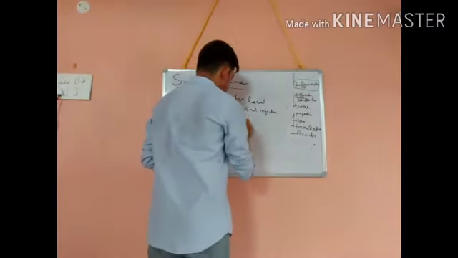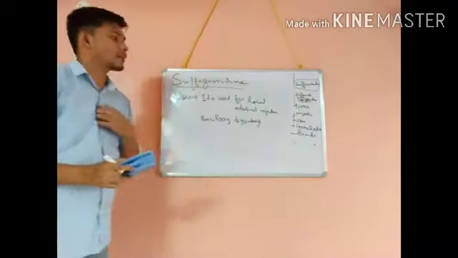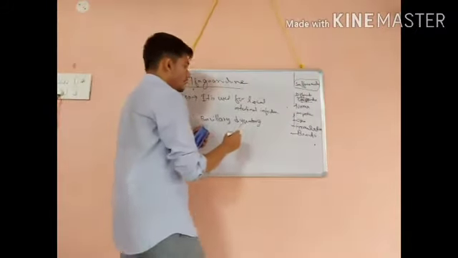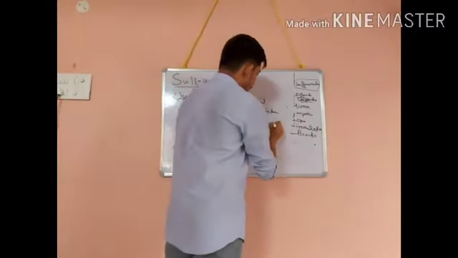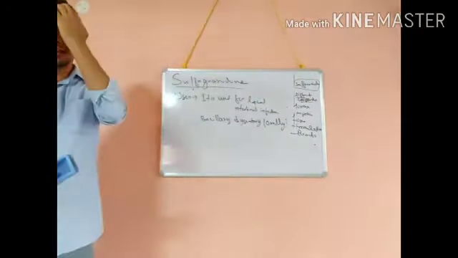So it is mainly used in local intestinal infection, bacillary dysentery, mainly orally. You have to remember this: orally it is used for bacillary dysentery.